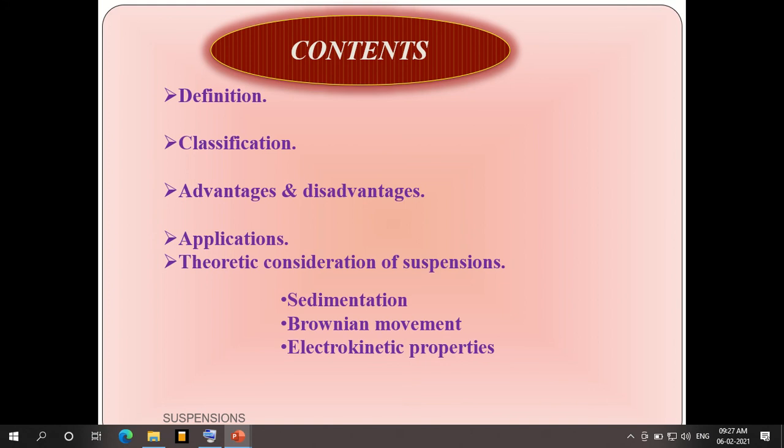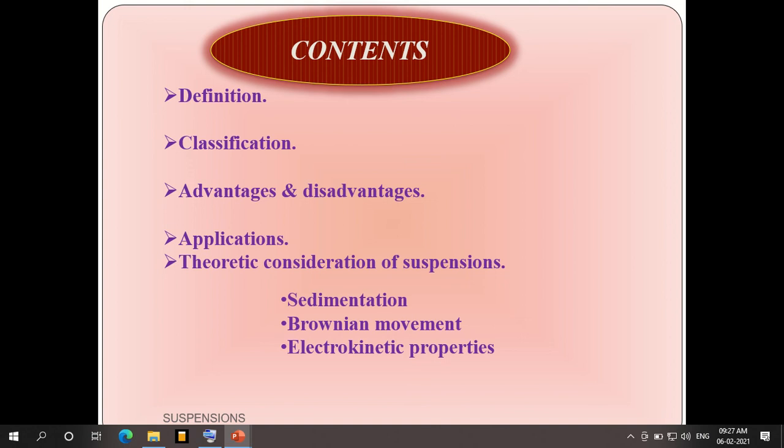The slight difference between them is that the dispersed phase here is almost solid particles. In emulsions, two immiscible liquids, one is dispersed in another. Here the dispersed phase is almost solid particles. So it is also called biphasic: one is solid, one is liquid. In emulsion, one is liquid and the other is also liquid.